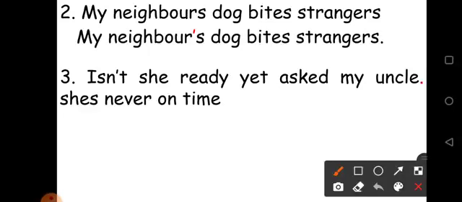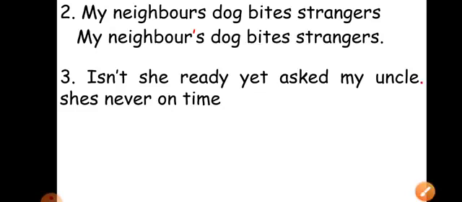So here what we did, whose dog is it? Neighbor's. So we inserted the apostrophe sign, and at the end the full stop was not given, which we gave, and the first letter was already capital. So is your answer matching with this? Very good. Pat yourself. Great.